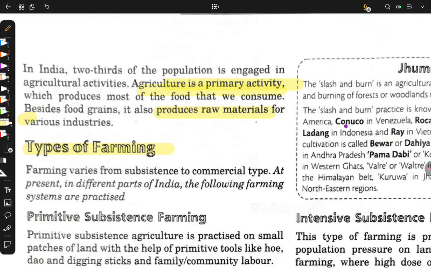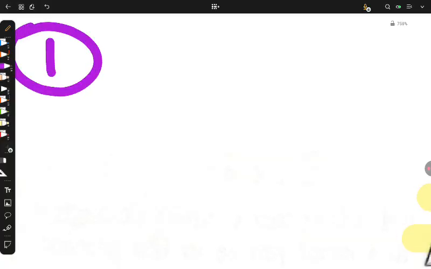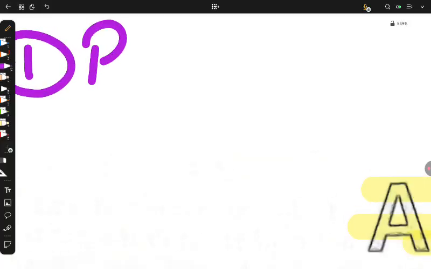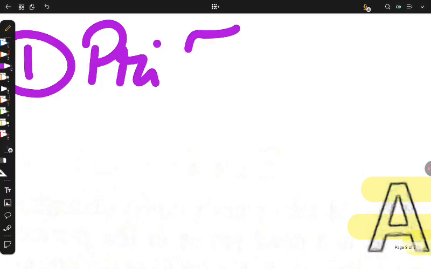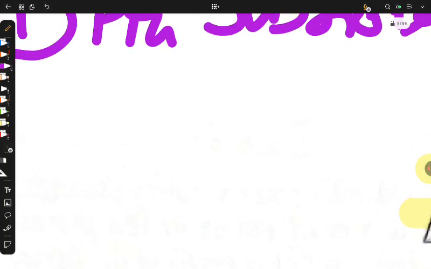Now, let's talk about types of farming, because if you're talking about farming, let's go straight ahead to the types of farming. There are broadly three types of farming. First is primitive subsistence farming.